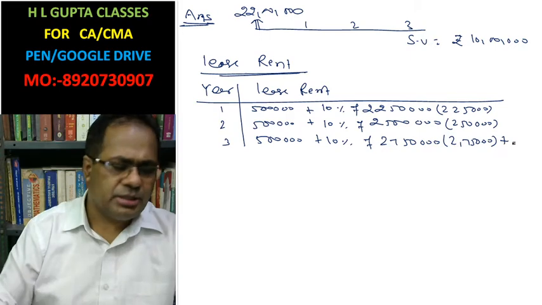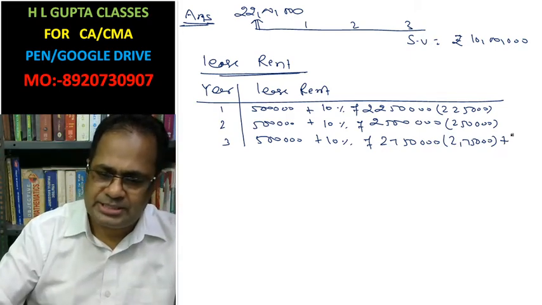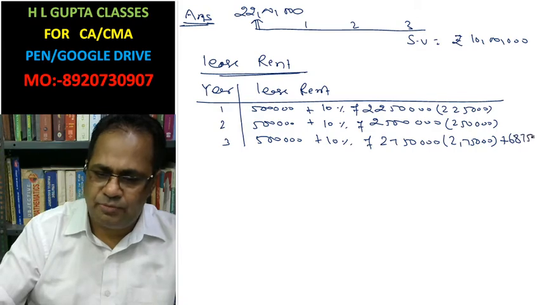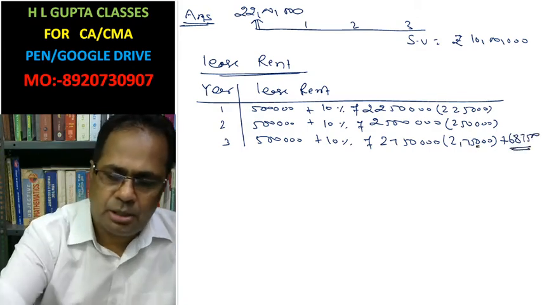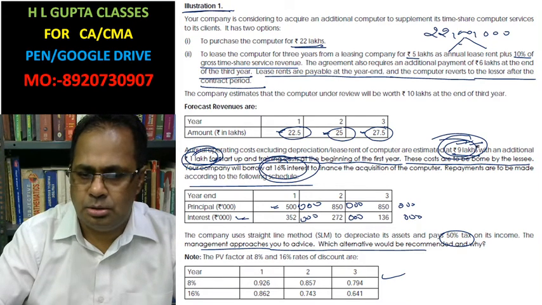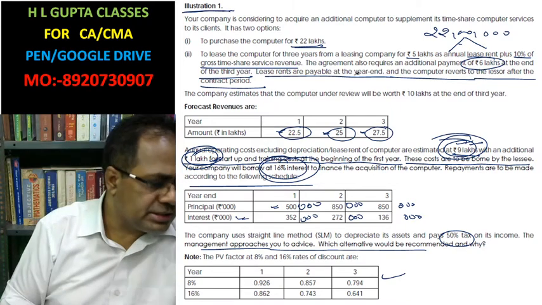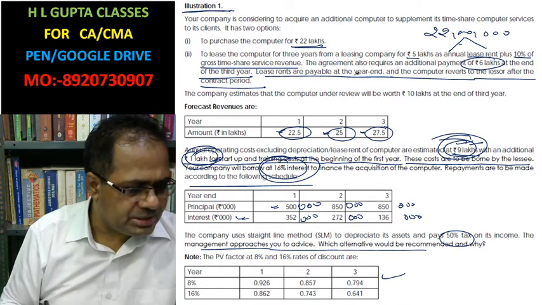In addition, in the third year you have to pay 6 lakh 87,500. The agreement also required an additional payment of rupees 6 lakh.